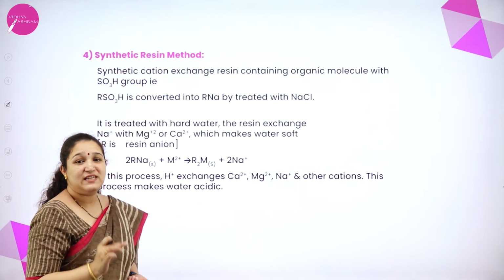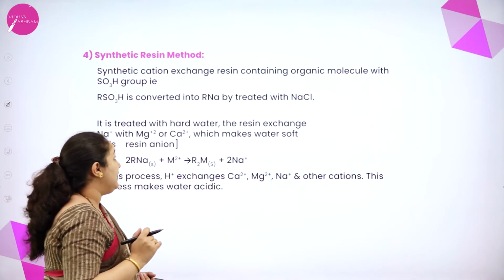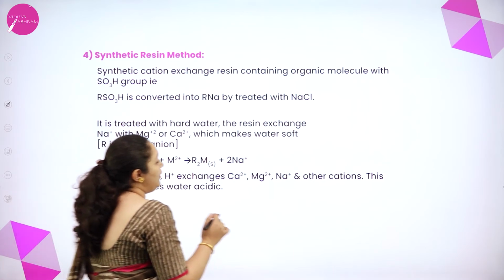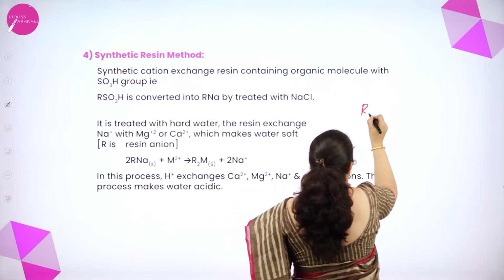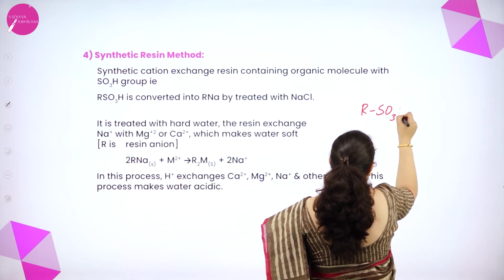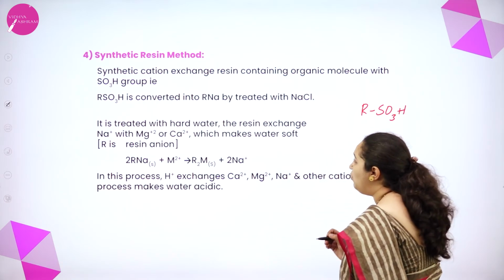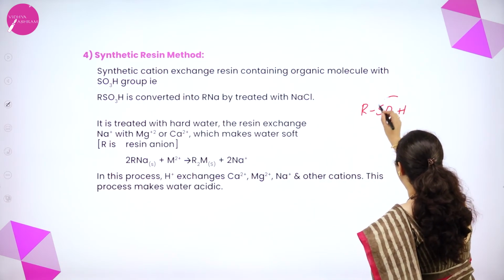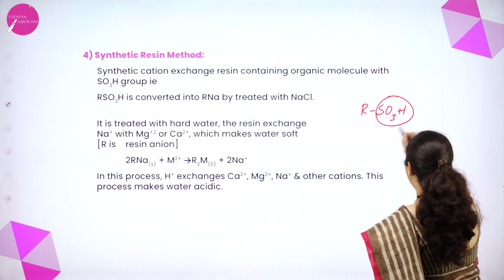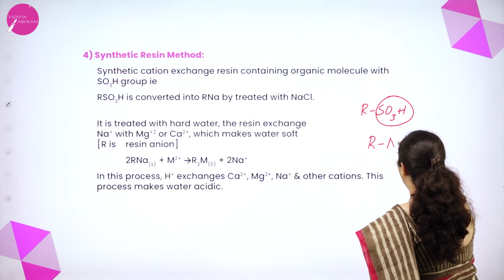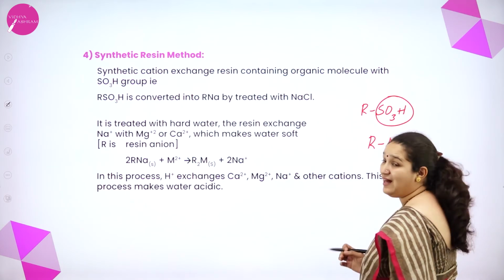Next we have the synthetic resin method. In the synthetic resin method, we have a resin like RSO3H. What we do is we remove this SO3H and replace it with RNa. R stands for resin.